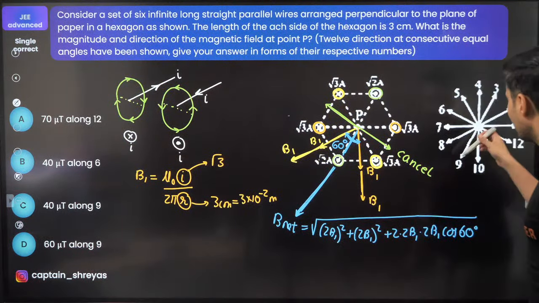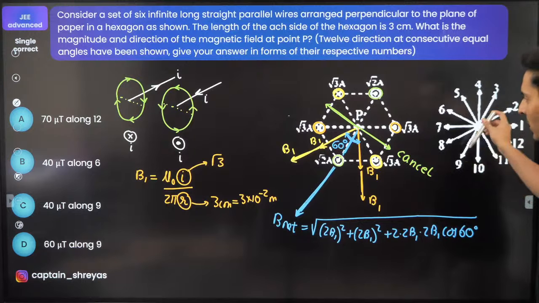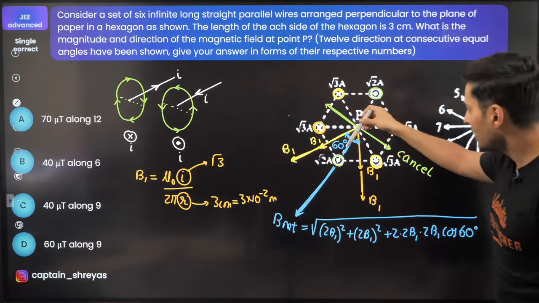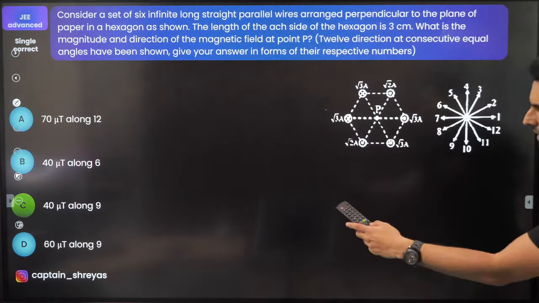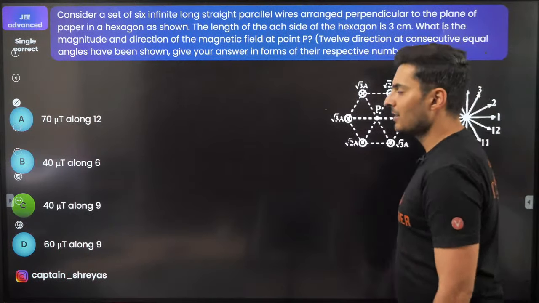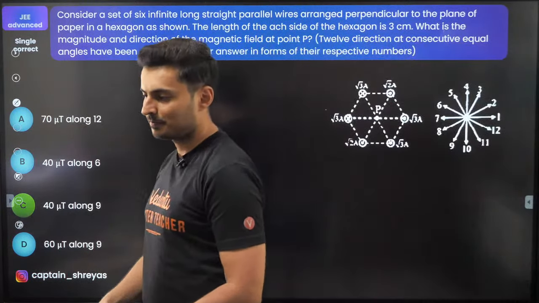Obviously, the net field is in the direction of 9. Somewhere over here in the direction of 9, not 8. It's closer towards 6 o'clock or closer towards 10. So it is going to be along 9. So let's see. Yes, it's along 9. And the answer comes out to be 40 microtesla.